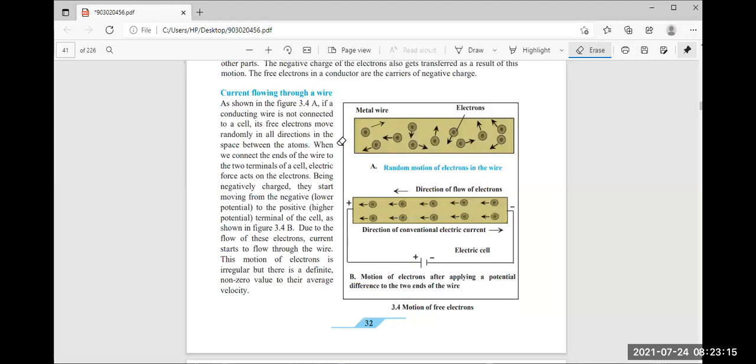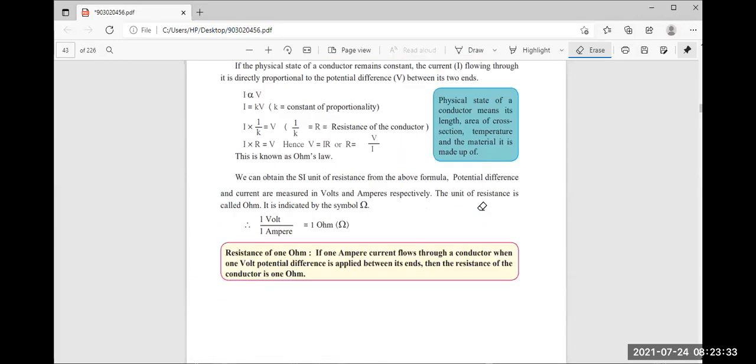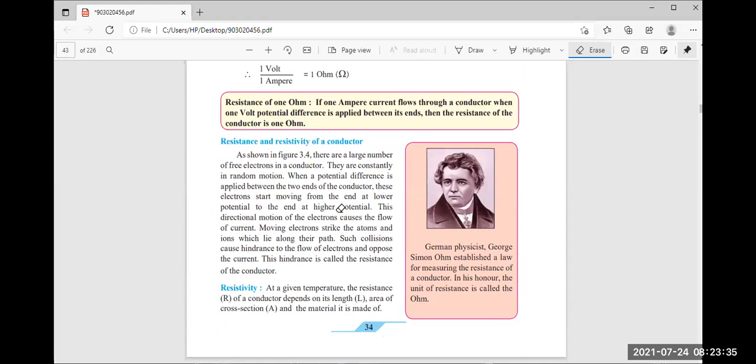in this figure you will see that in the metal wire, electrons are moving freely. When we join it to the circuit, all electrons move in one direction, and due to that, current can pass through it. So we can say that there are a large number of free electrons in a conductor, constantly in random motion already.